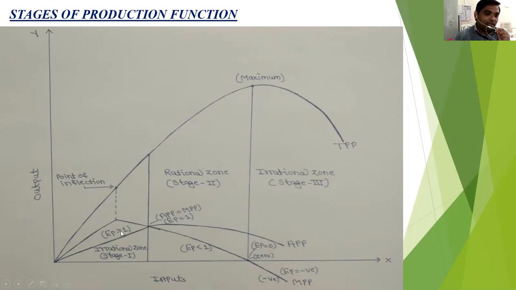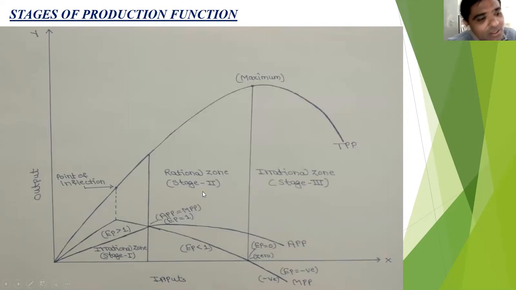In stage 1, EP is greater than 1. Why? Because in the first stage, the MPP is greater than APP. No doubt, MPP increases up to the point of maximum MPP and declines after it. In the first stage MPP also declines, but still MPP is greater than the APP. That's why the EP is greater than 1. So this is the first stage, the irrational zone.